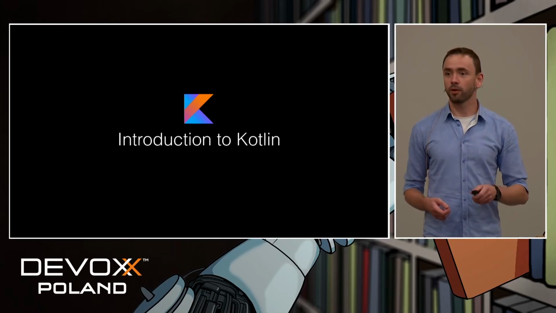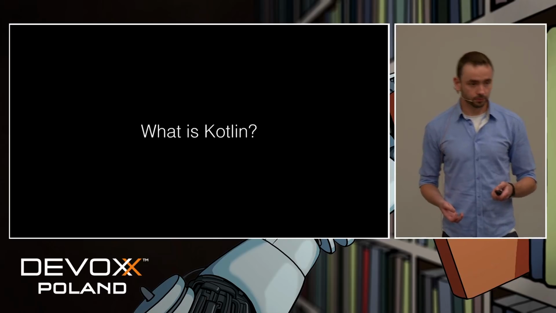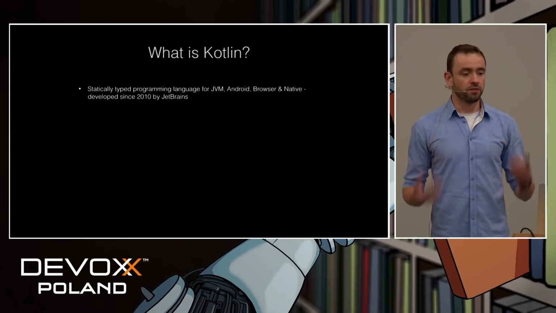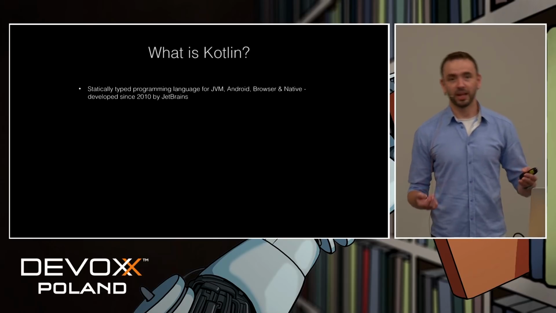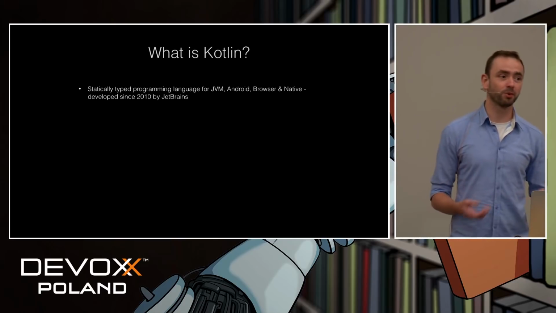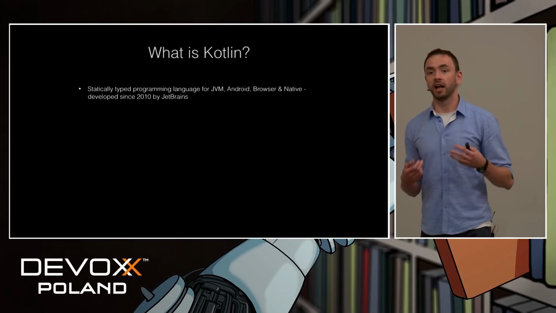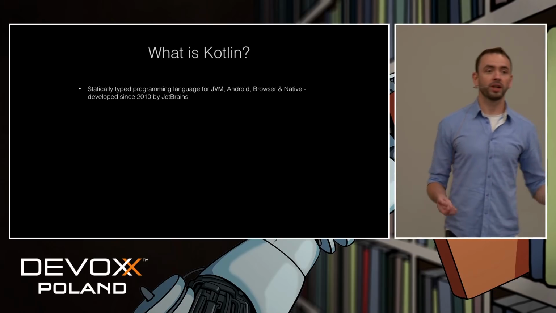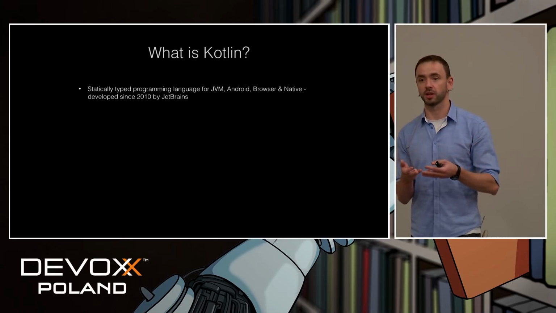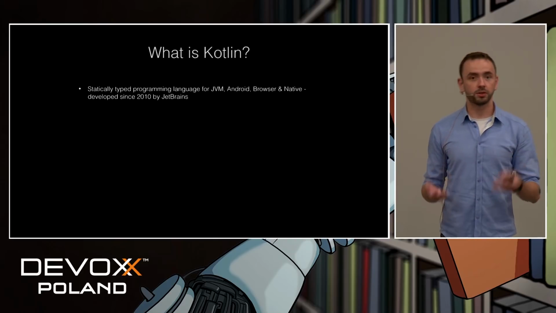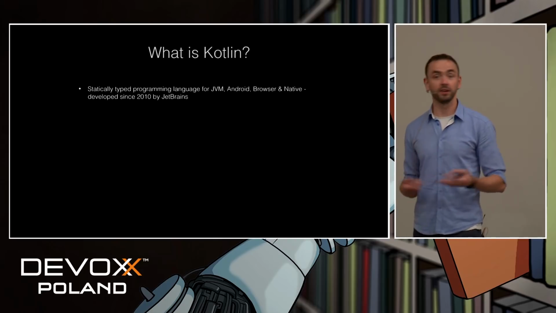So let's start right away. What is Kotlin? Kotlin is a statically typed language for the JVM, Android, browser, and native. Browser because, like you all know, every modern language has to compile to JavaScript. Native because Kotlin also works with the LLVM compiler. So you can already compile your Kotlin code against Windows, Linux, macOS, and iOS, for example. It's been developed since 2010 by JetBrains, so the people behind our beloved IntelliJ IDEA, for example.